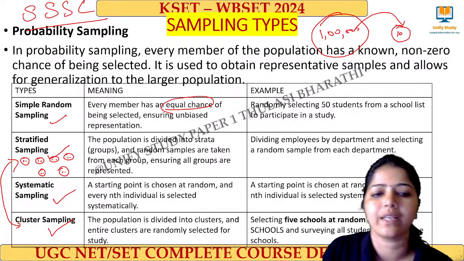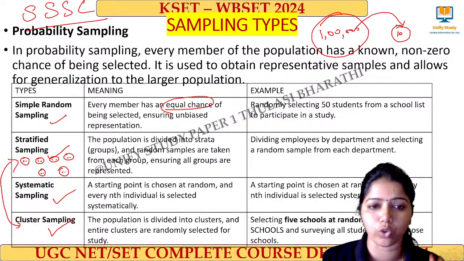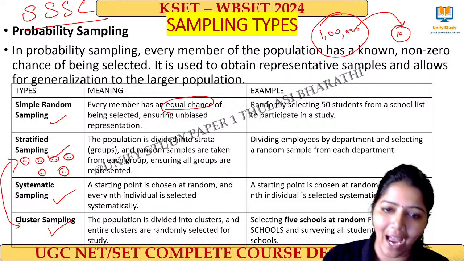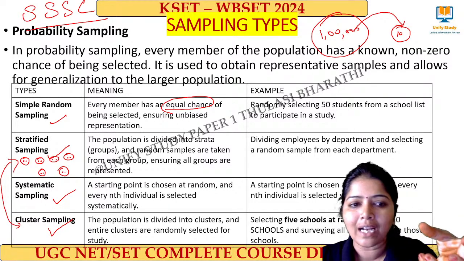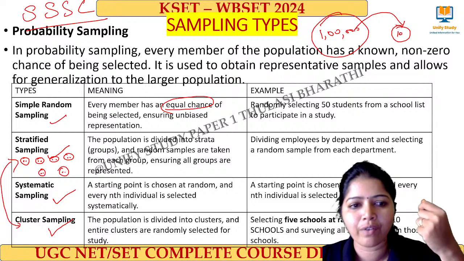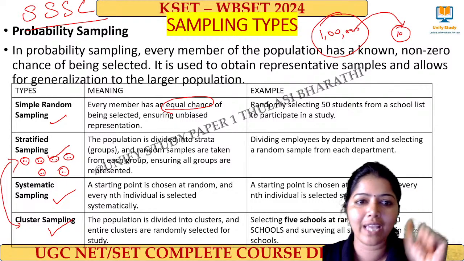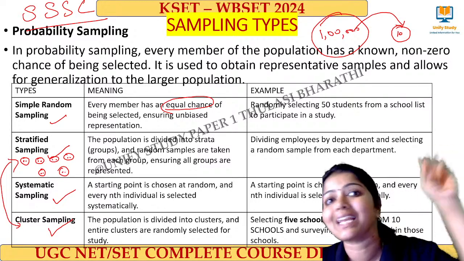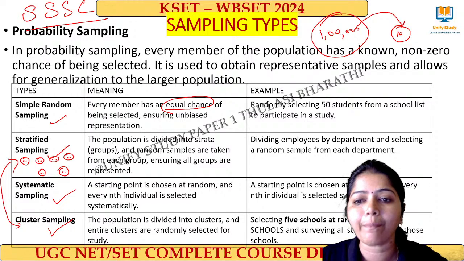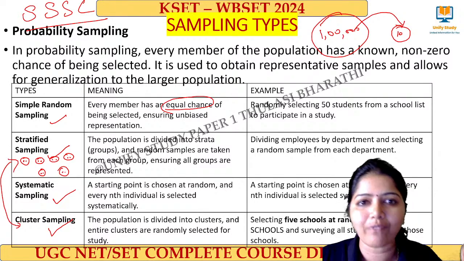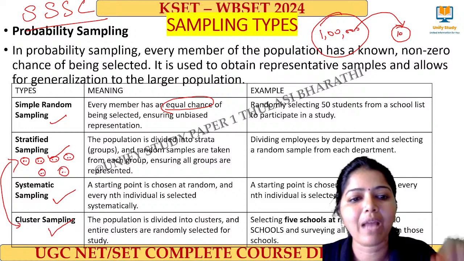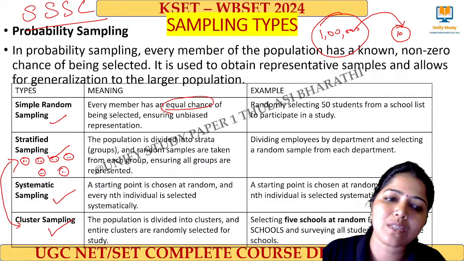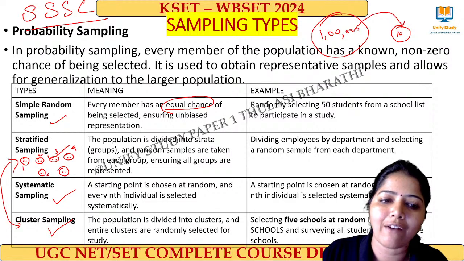So the population is divided into groups, and I am going to randomly select people from each cluster. For example, dividing the employees by department and selecting randomly. This is department 1, 2, 3, 4, 5 and 6.